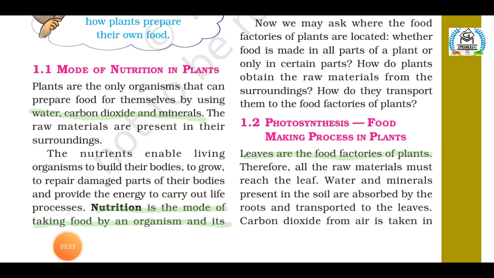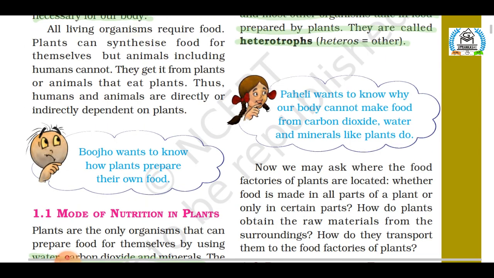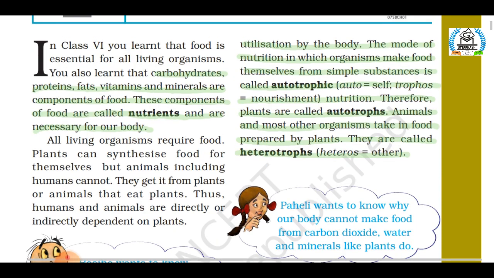Now the next and the most important topic of your chapter number 1 is nutrition. Nutrition is the way by which an organism takes in food and utilizes it. Living organisms on earth take in food in different ways, and on that basis organisms are basically categorized into two categories, that are autotrophs and heterotrophs. Now we will discuss both terms one by one.